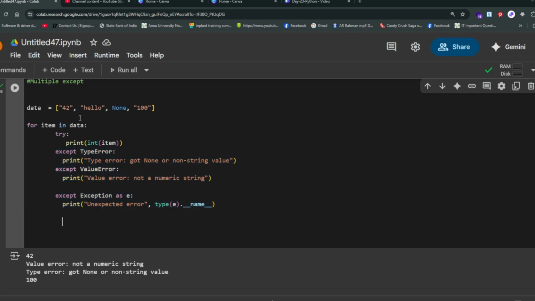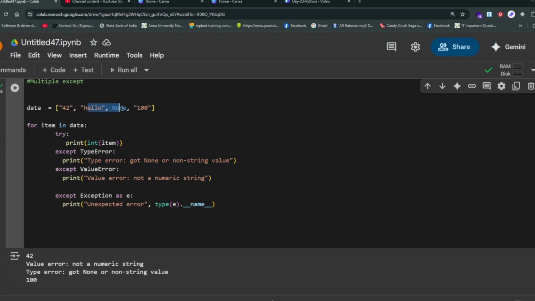So we are expecting this could be the error. A number in a string can be converted into a number, but alphabets like ABCD as a string cannot be converted. Otherwise None doesn't have any value, so that's also not converted.